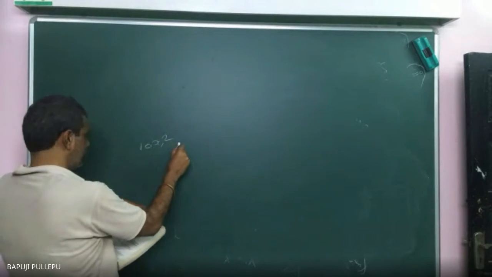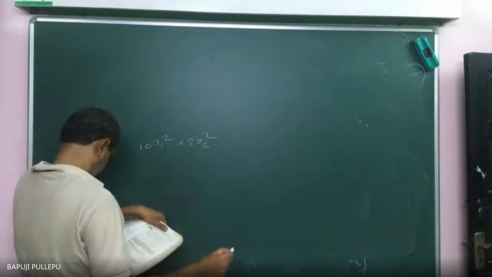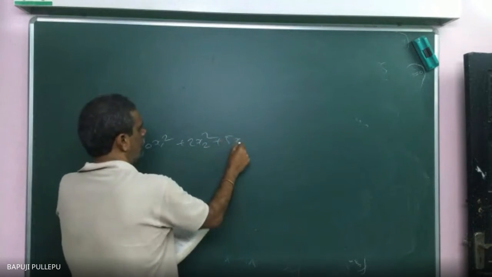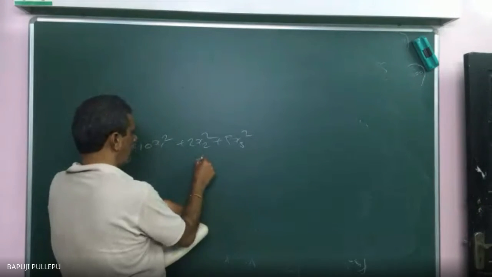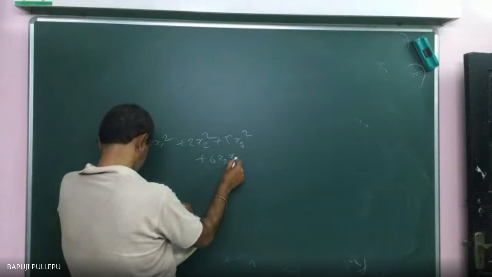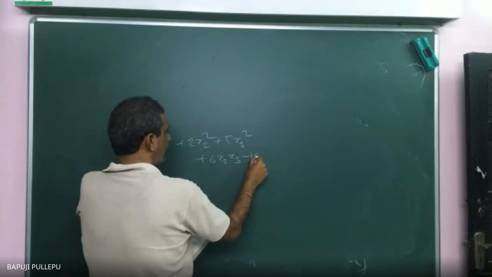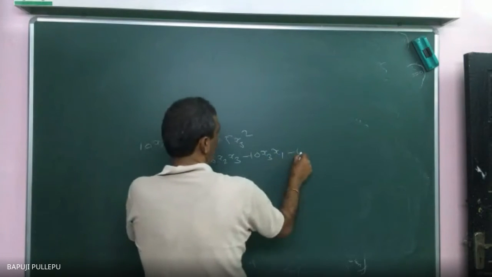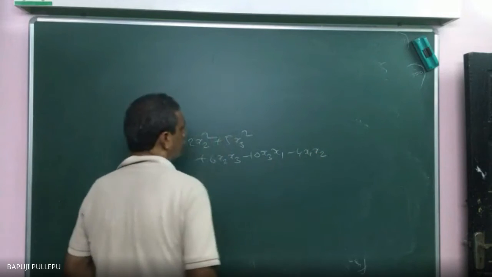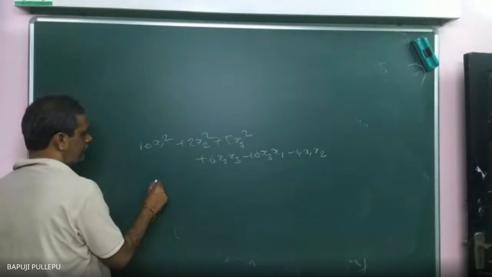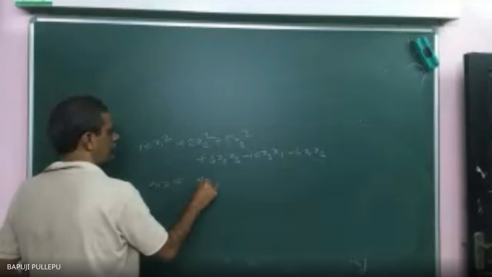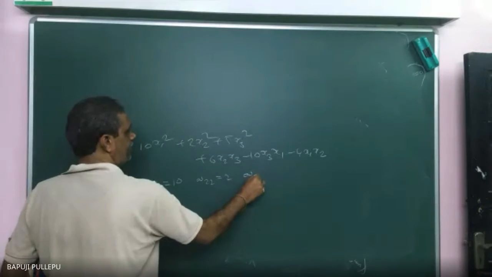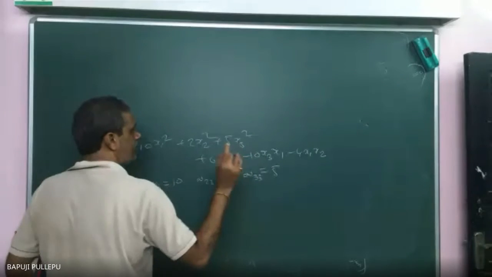10x1 square plus 2x2 square plus 5x3 square plus 6x2x3 minus 10x3x1 minus 4x1x2. Now who is A11? 10, sir. A22: 2. A33: 5. Anyway, you will get a 3 by 3 matrix.